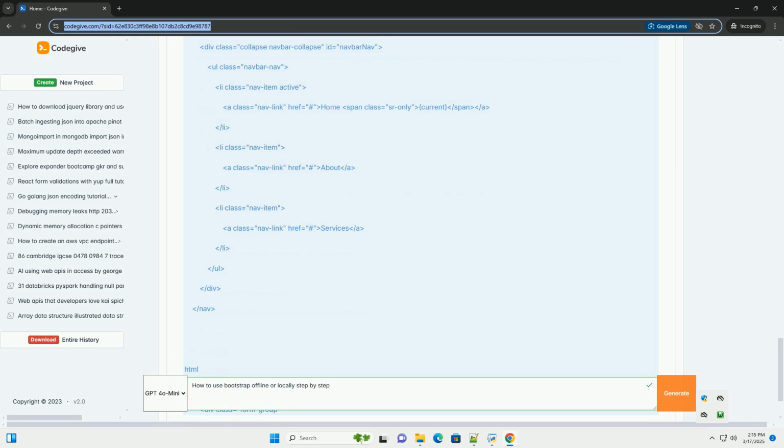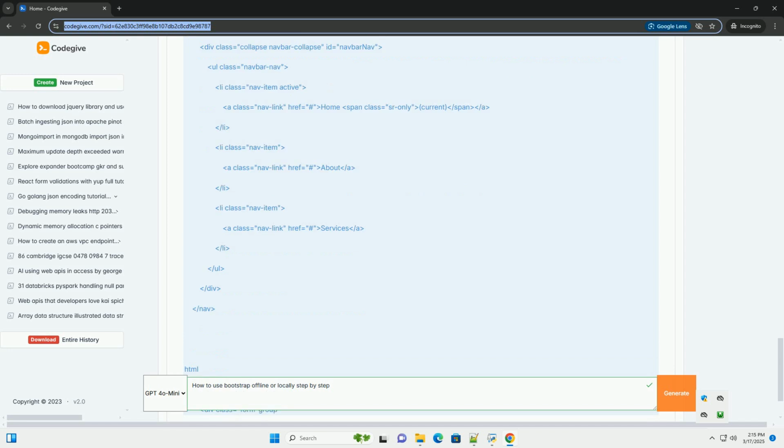CSS.map files, source maps. These help you debug your CSS by mapping the minified CSS back to the original source code. They are used by browser developer tools. Bootstrap-grid.css and Bootstrap-reboot.css, these are separate CSS files offering just the grid system and reboot, normalize, stylings, respectively. You'll likely use the full Bootstrap.css or Bootstrap.min.css.